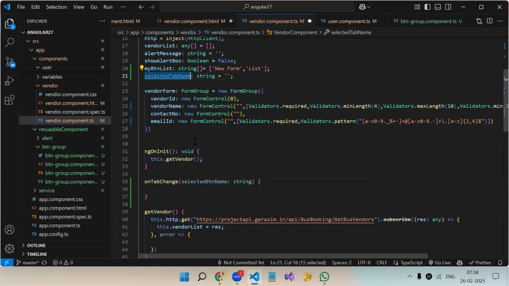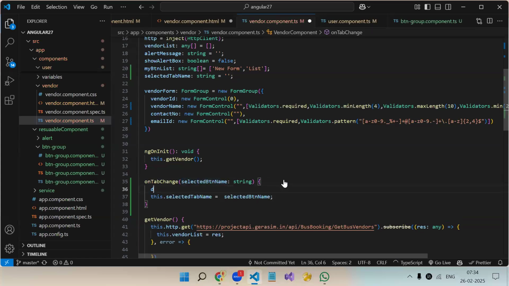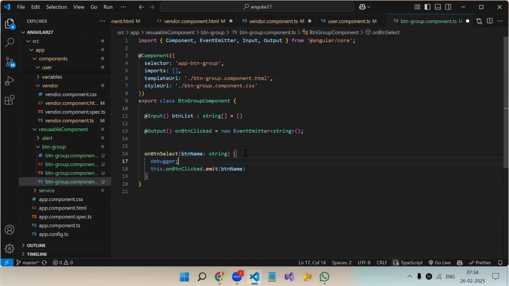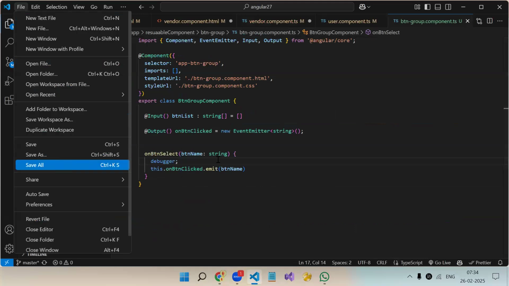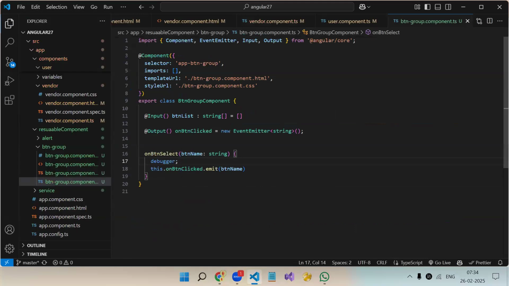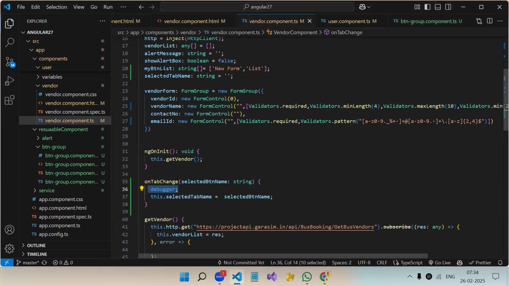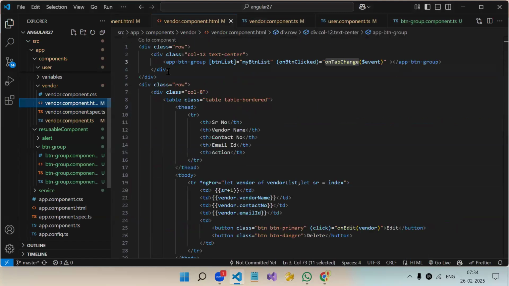Whatever value we get from our child component, we will store it over here. Let me add a debugger everywhere so you will understand the flow. Here I'm adding a debugger in the parent component, and in the child component also. Just see now. I will also print this variable selected tab item in our HTML after this.